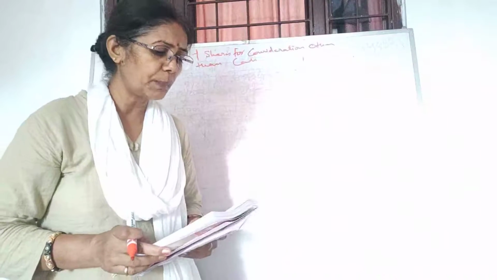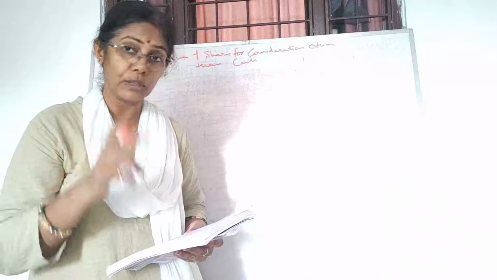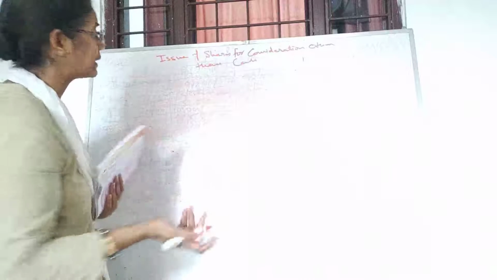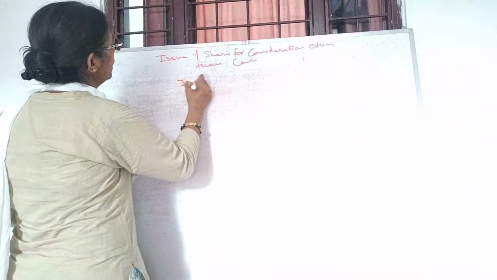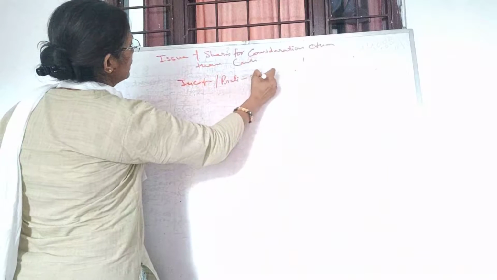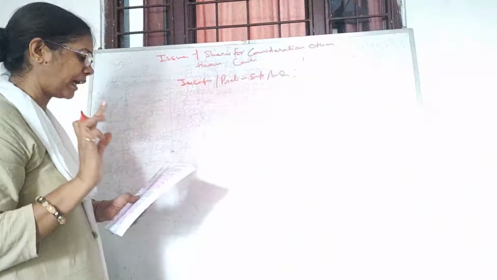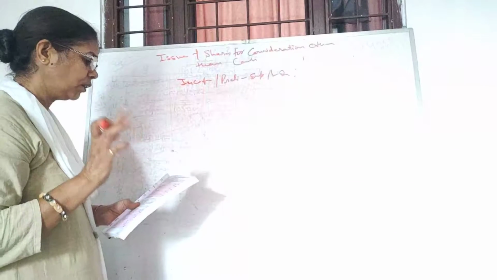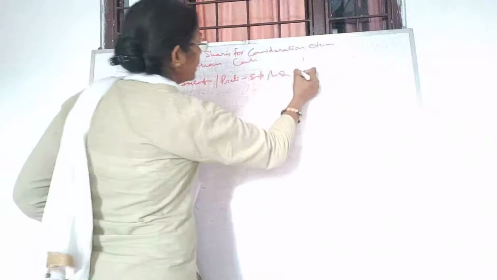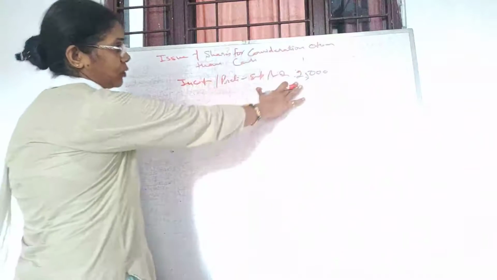So the first one: Petromax Limited issued 2,500 fully paid up shares to its promoters. What kind of expenses can we say these are? These are incorporation, or preliminary, expenses account debit. How much are you paying? It's telling 2,500 shares of rupees 10 each. So what is your amount? 25,000. Okay? This you have to pay.